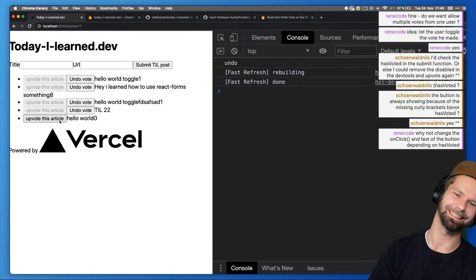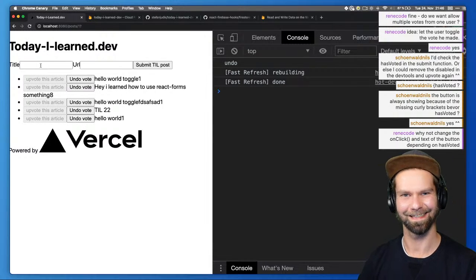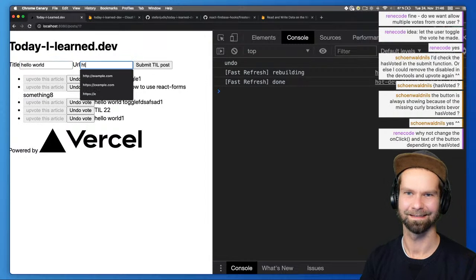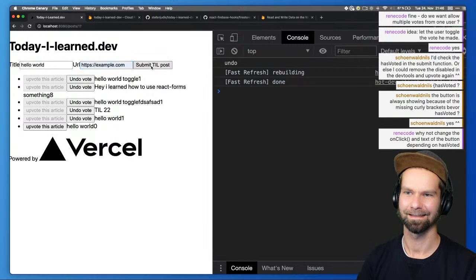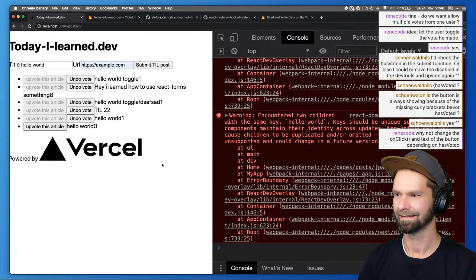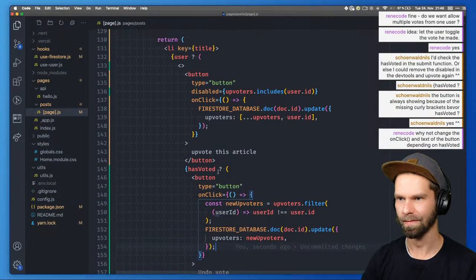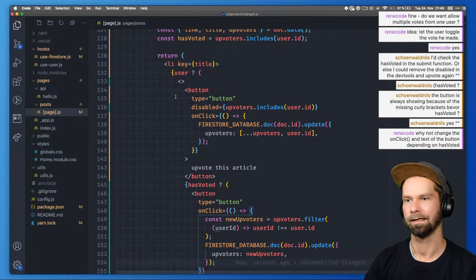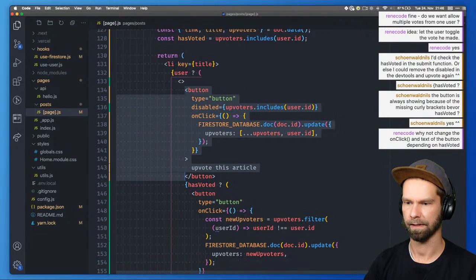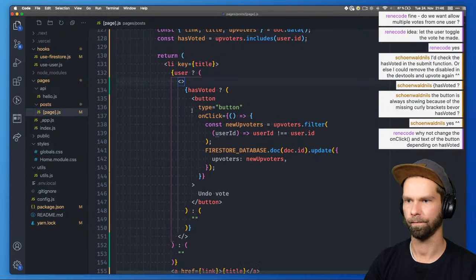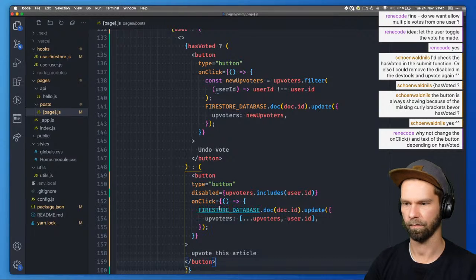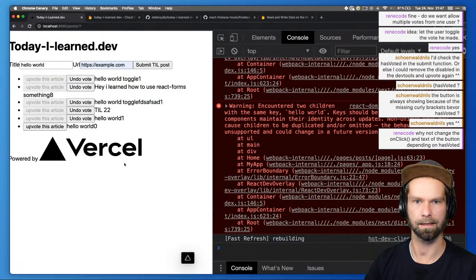Oh, I'm already digging it. Oh, I love that. Let's see. Things are still a little bit funky in the React sphere, but I think you're right. So what we should do is, first of all, if there's a user, these buttons appear, and then if the user has voted, we do this, and if the user has not voted, we do this. I think that's an excellent call.